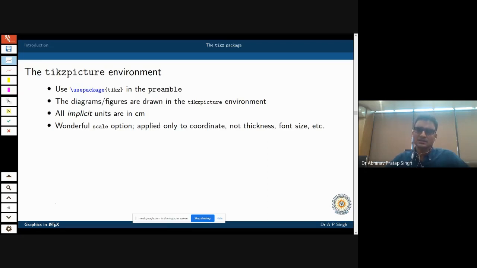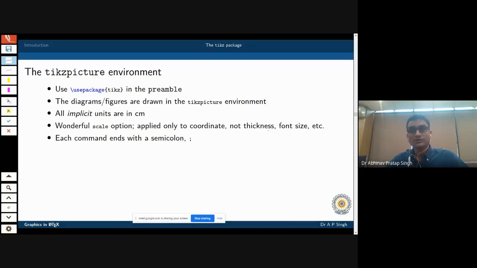Now this package has this wonderful scale option. I have been telling you again and again not to use the scale, but in this particular case, there is something different about this scale option. What it does is that it only changes the coordinates, but it does not change the thickness, the font size, the font type. All these things are not affected by the scale option. So here the scale option is better as compared to other software.